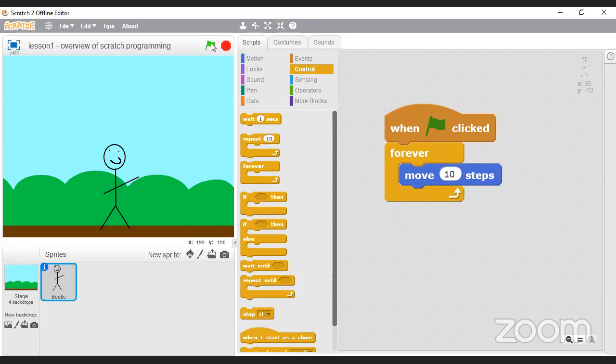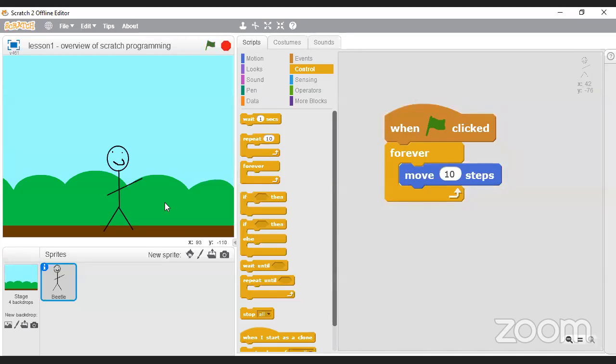So if I click on this little green flag here, we can see that he has moved all the way to the edge of the screen. You can't go further because remember the maximum that you can move is 240, which is this location at this point in time. If you want to stop this, you can see, if you look closely, a little glow around these blocks, the script. You press the little red button and the glow will go away. But now the problem is my little sprite is on the edge of the screen. So I have to drag him back over here to the middle where I want him.